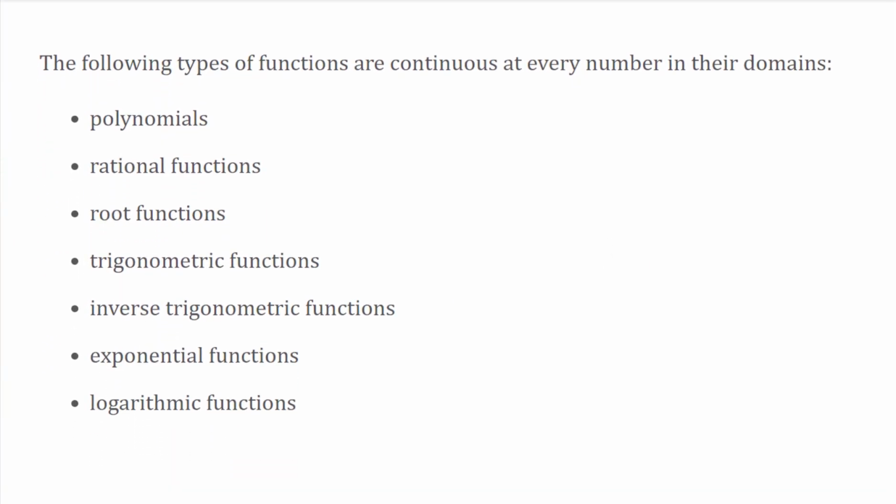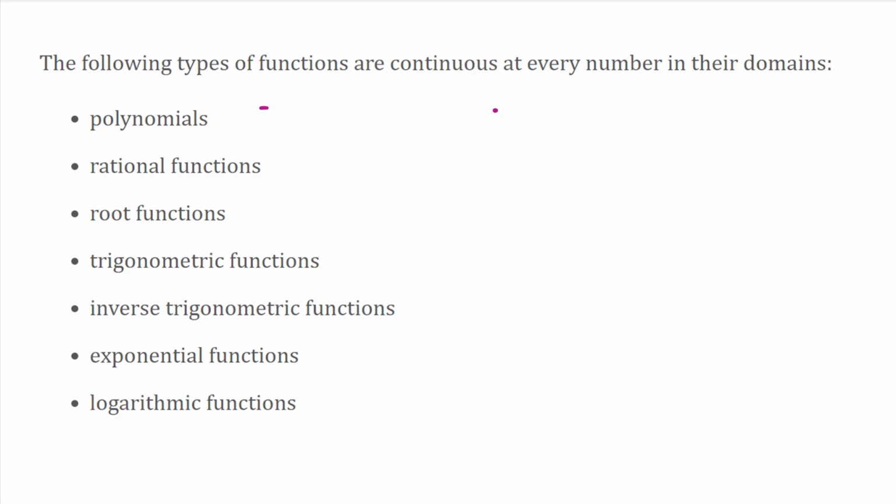So when we want to know about continuity, we want to know where something's continuous. Well, there's these different types of functions. You got polynomials. They're continuous everywhere. A polynomial, here's an example: x to the fourth minus 3x cubed plus x minus 1.7. There's a polynomial. No denominator. All whole number exponents. That's continuous everywhere.